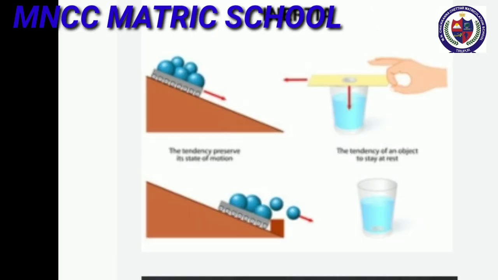For example, take a glass tumbler and place a small cardboard on it as shown in the figure. Now, keep a ball at the center of the cardboard. Then, flick the cardboard quickly. What do you observe? The cardboard falls off to the ground and the ball falls into the tumbler.